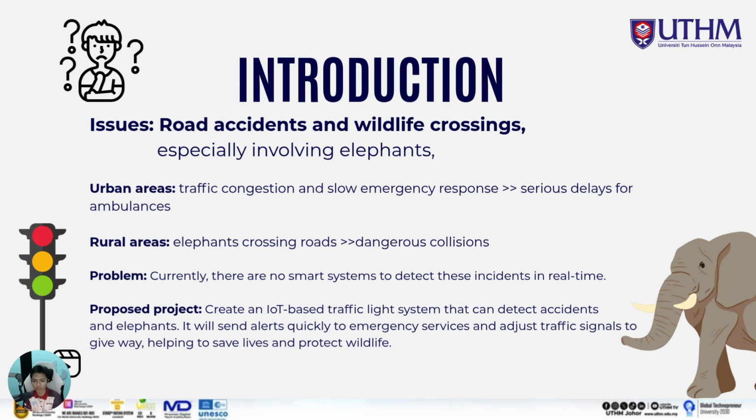We jump to the problem. Currently, there is no smart system to detect this incident in real time, with no IoT usage or anything updated online. Last thing is the proposed project. The proposed project that we bring here is an IoT traffic light system that can detect accidents and also detect elephants. It will send alerts quickly to emergency services and adjust the traffic signal to give way, helping to save lives and protect wildlife. So this already tells us that we are going to make an IoT based traffic light system that can detect 2 things, the accidents and also the elephants.